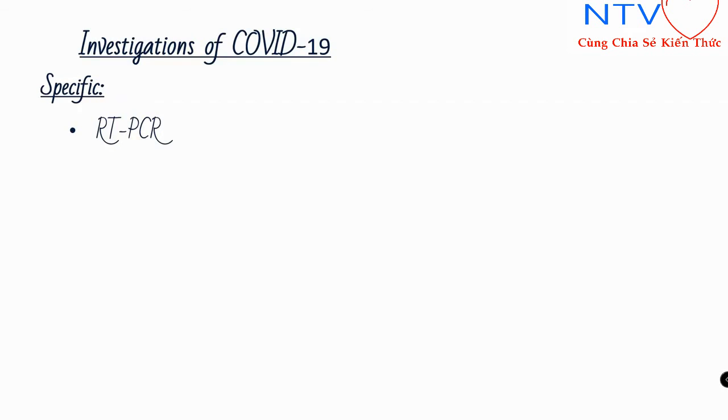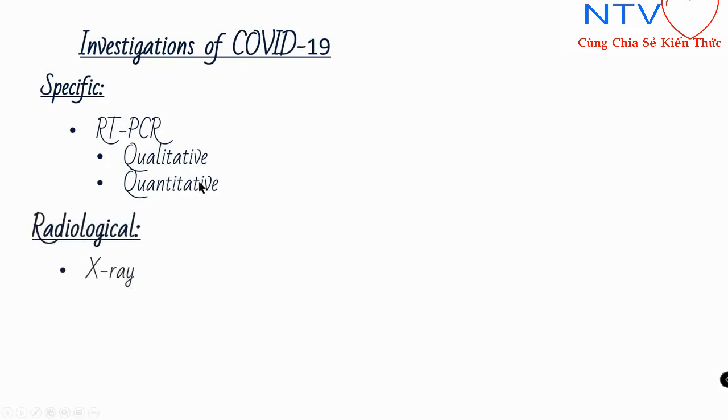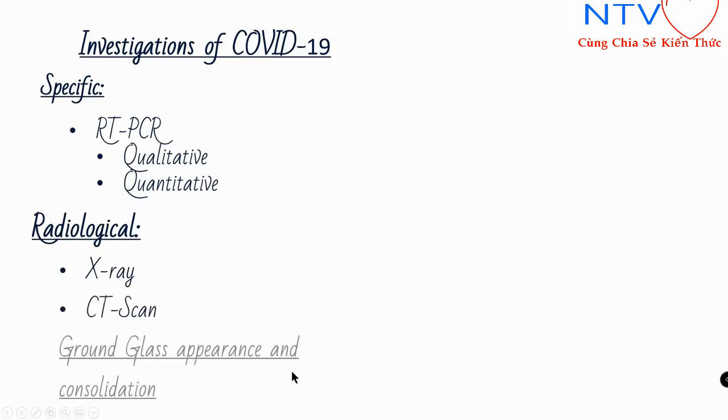What they did is that they started using a small q for quantitative or real-time PCR. So qualitative or quantitative, or qRT-PCR, right? You know the difference between them, I don't need to repeat it here. Radiological investigation will be X-ray and CT scan, where there may be a ground glass appearance, and later on consolidation might be there, or they may go hand in hand.